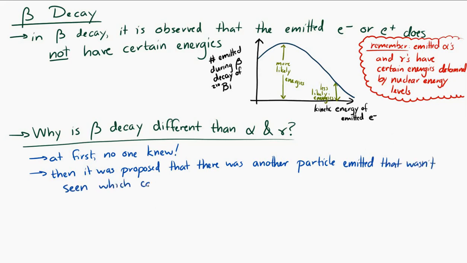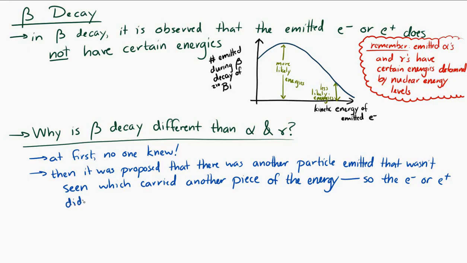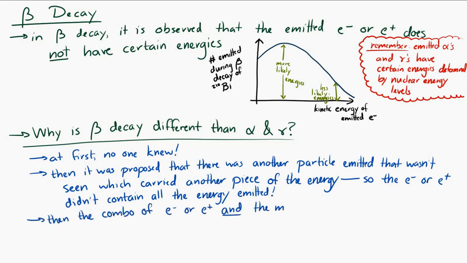And if there's something else that we can't see and detect that's carrying away some of the energy, maybe the positron and that other thing, or the electron and the other thing, depending on the type of beta radiation, maybe the combination of energy of the electron and other thing, or positron and other thing, has quantized energy values. And it turned out that was the correct answer. There is something else besides the electron and positron that's emitted, and you already have seen that.